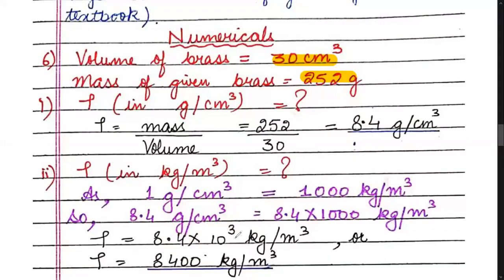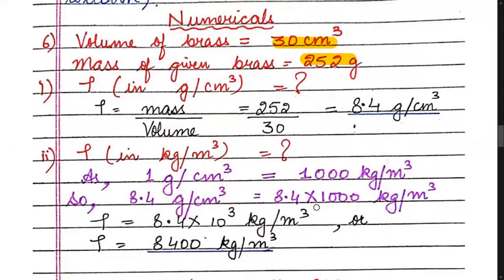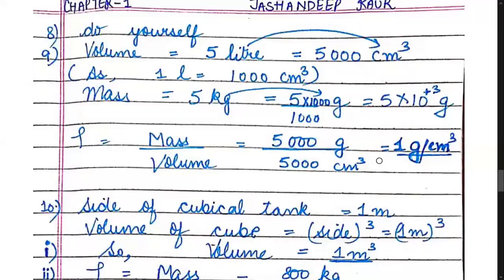So children, kindly pause the session and do the 7th question yourself. And then you can see its solution in the PDF also given to you. Try yourself. So I hope you must have done the 7th question. Children, the 8th also you have to try yourself.